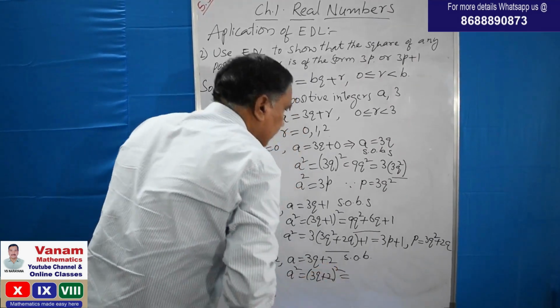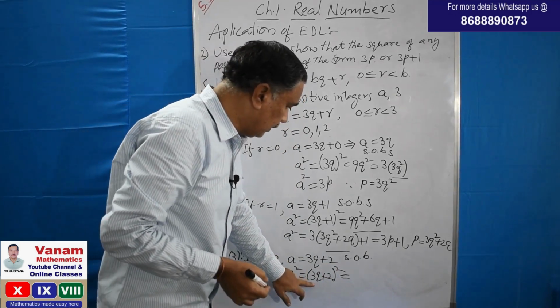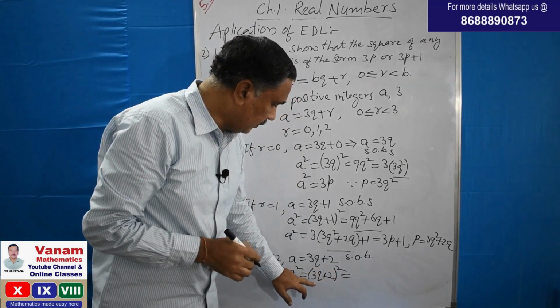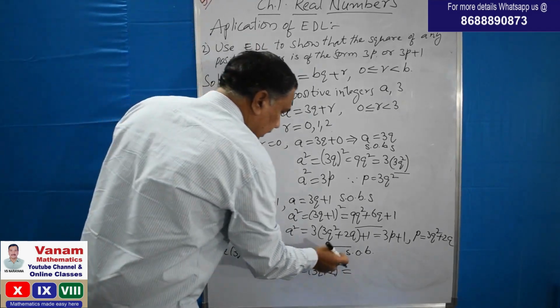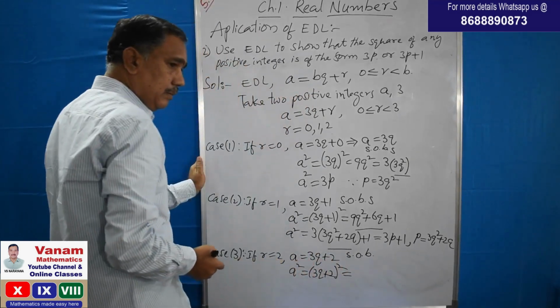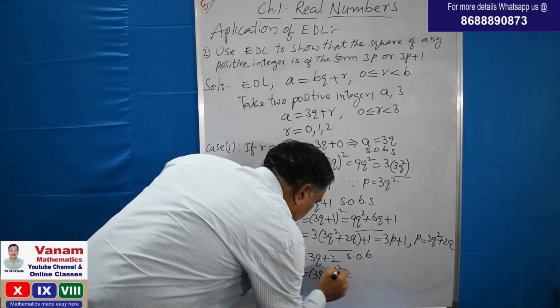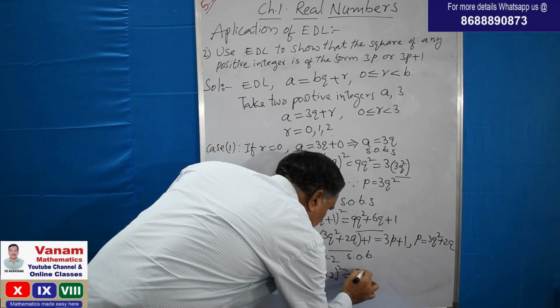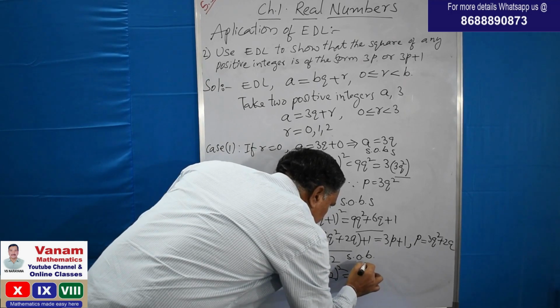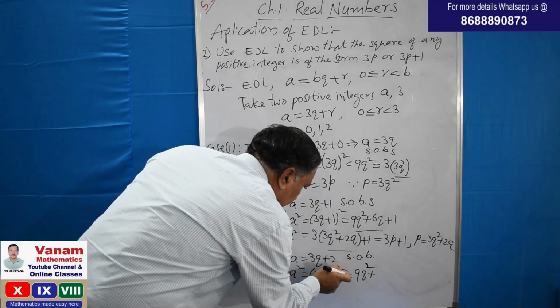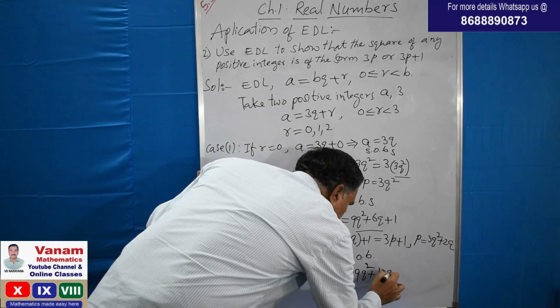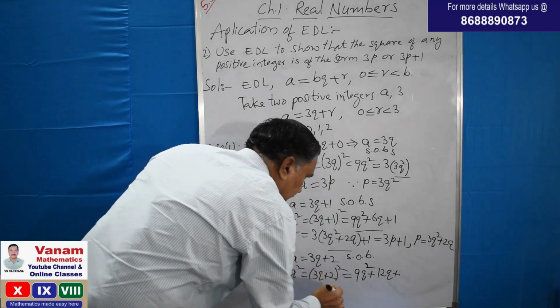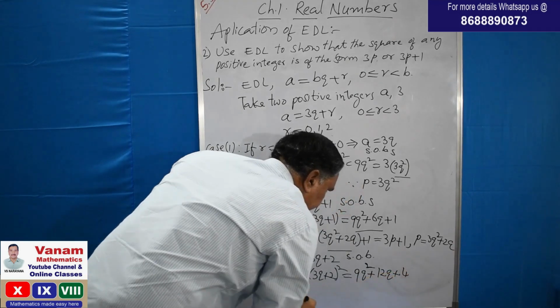Now again see this one, 3q plus 2 whole square. This is in the form of a plus b whole square. The formula for a plus b whole square is a square plus b square plus 2ab. a square, that is 3q whole square, is 9q square, plus 2ab, 2 into 3 into 2, 6, 2 times 6 is 12q, plus b square is 2 square, that is 4.